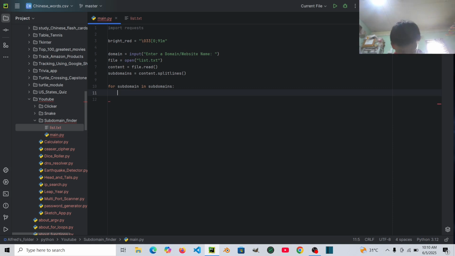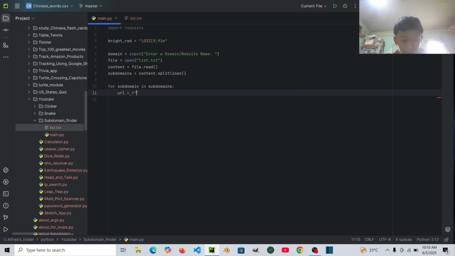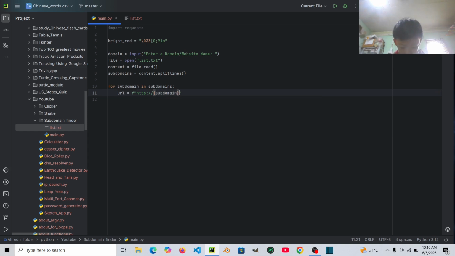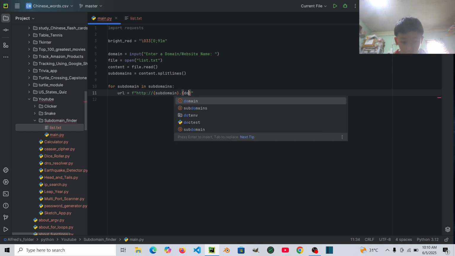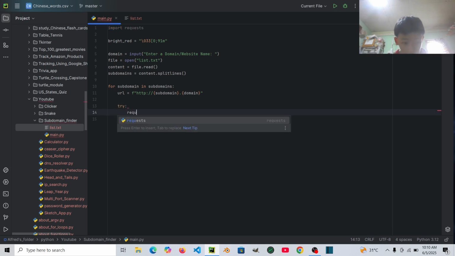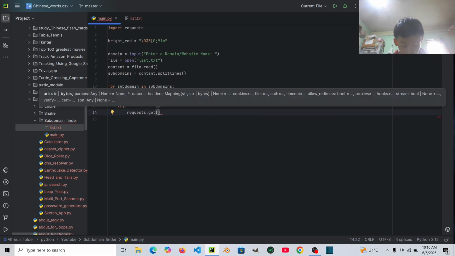Then let's say URL equals to an f string, http, then the subdomain dot domain. Then let's say we'll try to get it. requests.get URL.